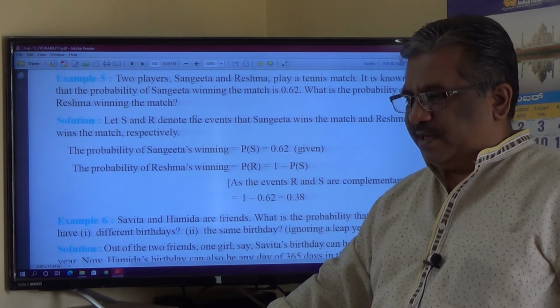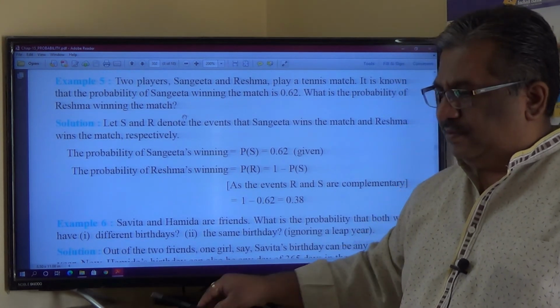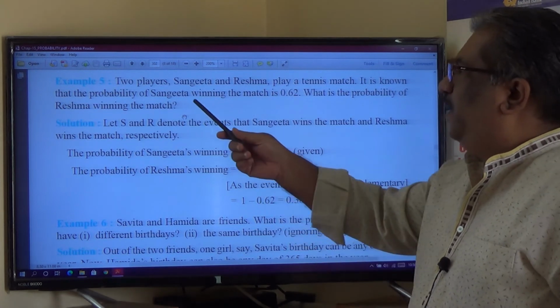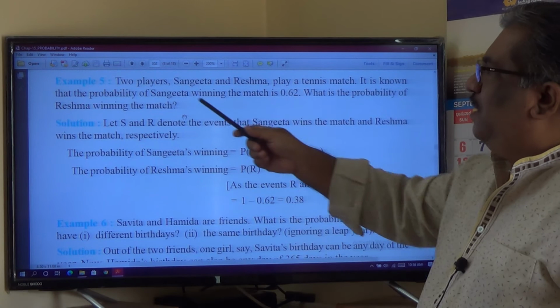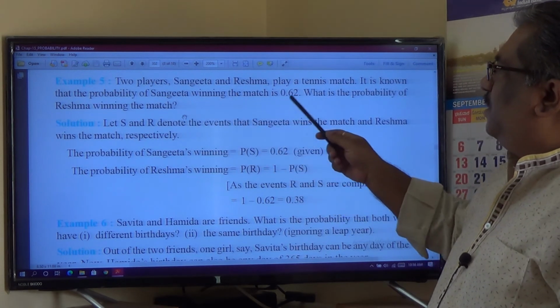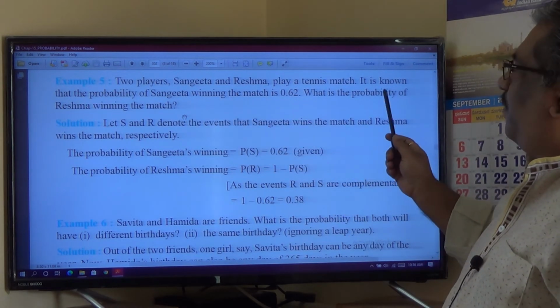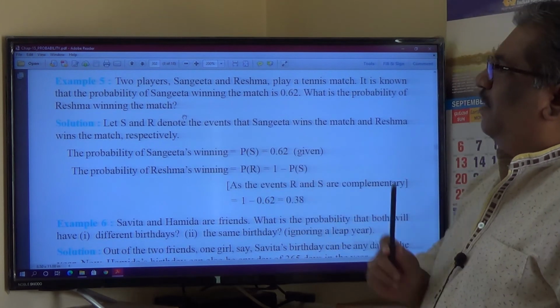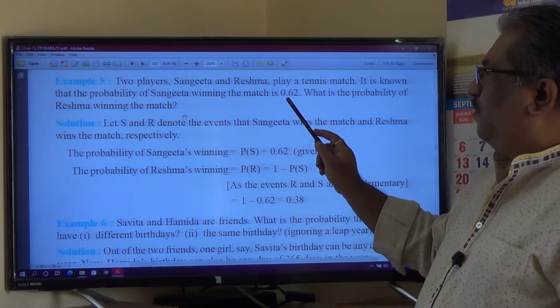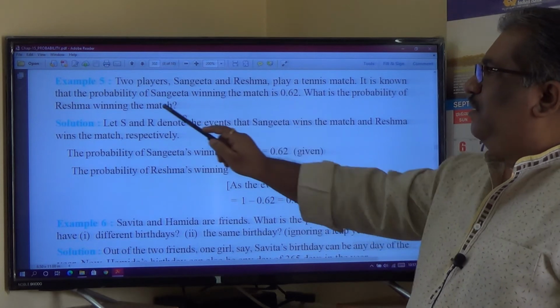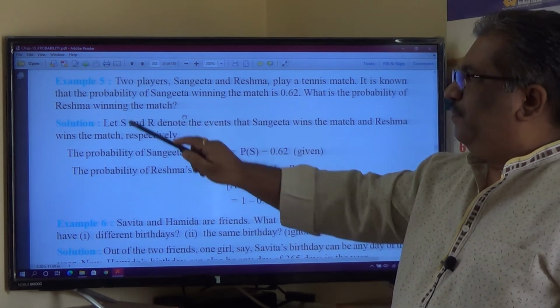Here, very interesting, this one. 2 players, Sangeeta and Reshma, play a tennis match. It is known that the probability of Sangeeta winning the match is 0.62. What is the probability of Reshma winning? See here. Probability of Sangeeta winning is 0.62. Question: probability of Reshma winning.